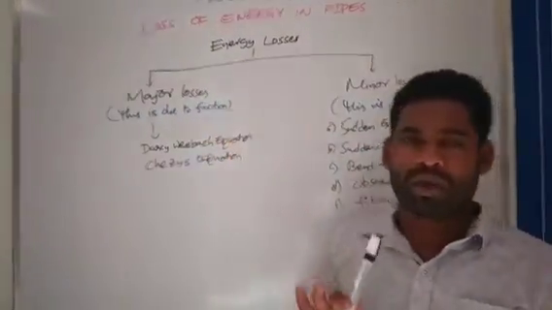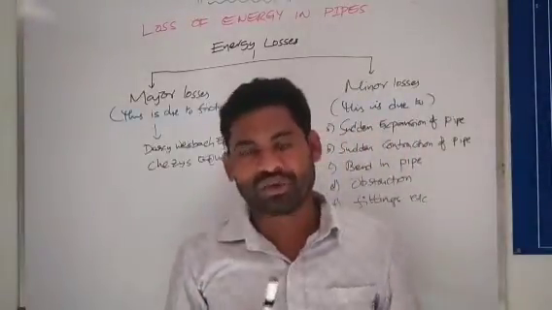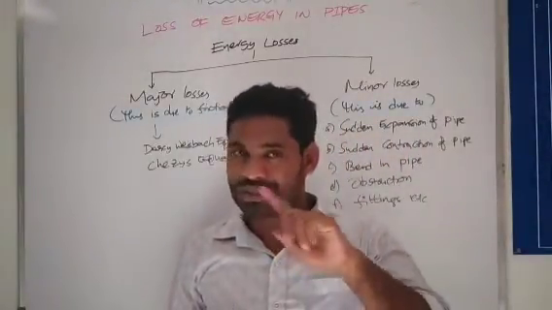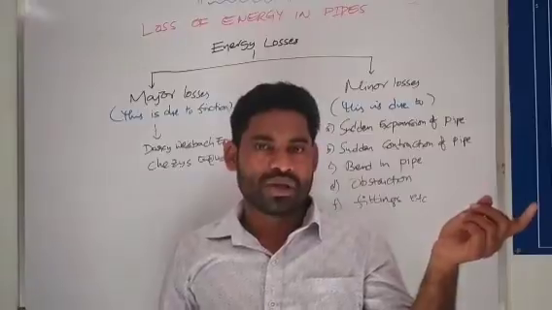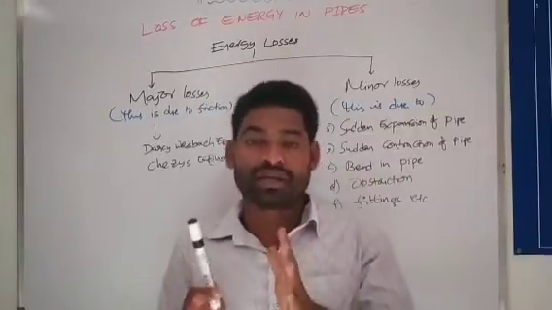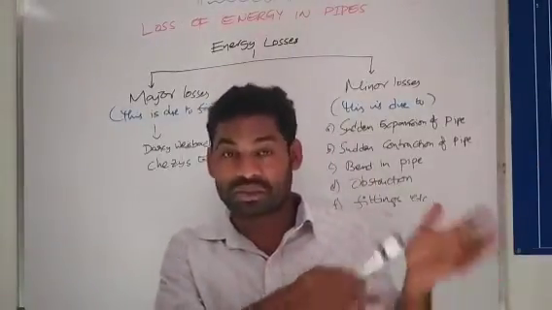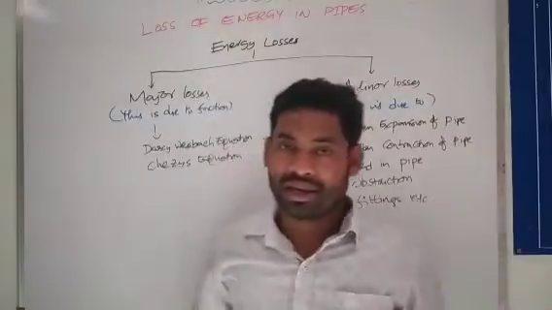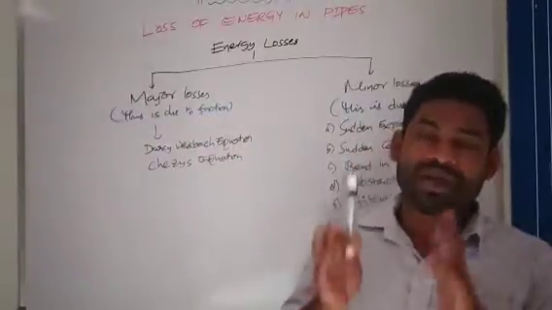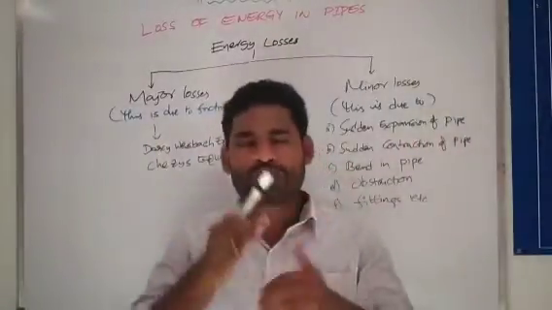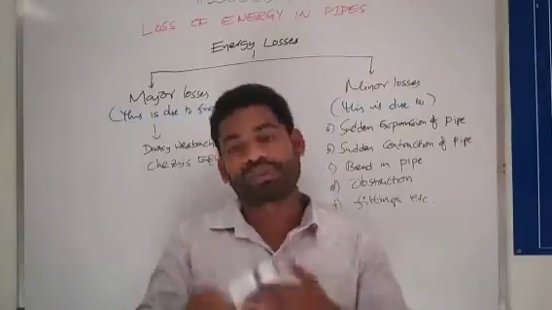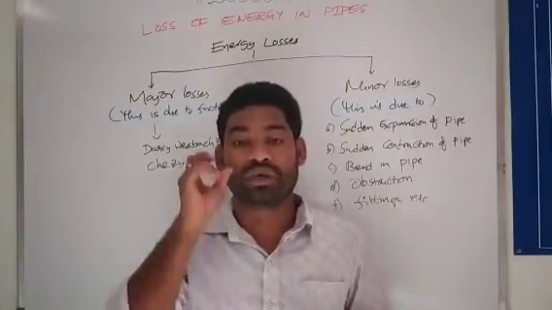Loss of energy in pipes is classified into two types: major losses and minor losses. What is coming under major losses? What is coming under minor losses? Let's see major losses first. In the major losses, most of the losses come only from friction.